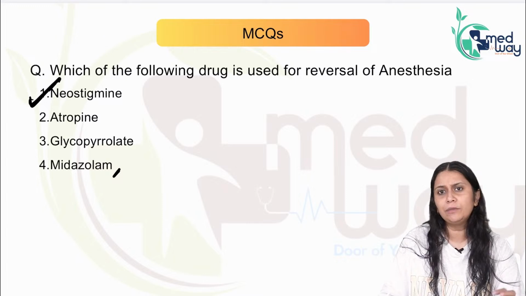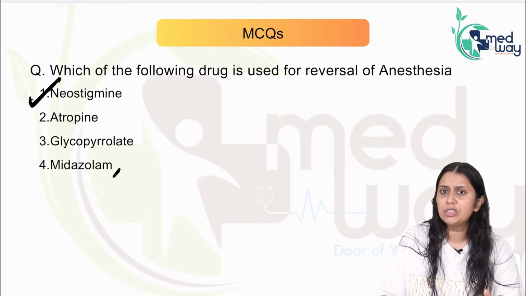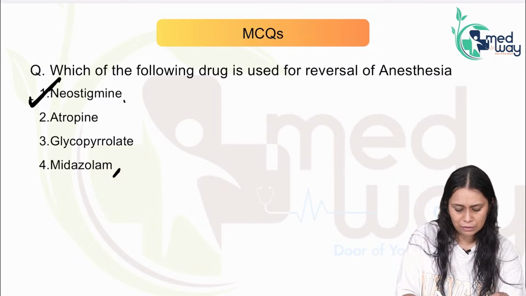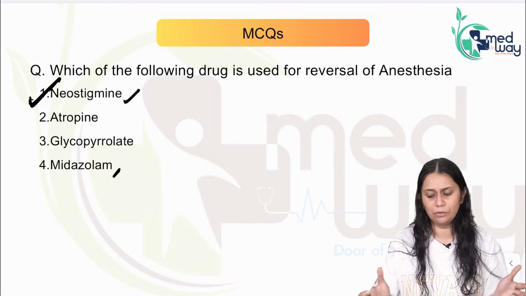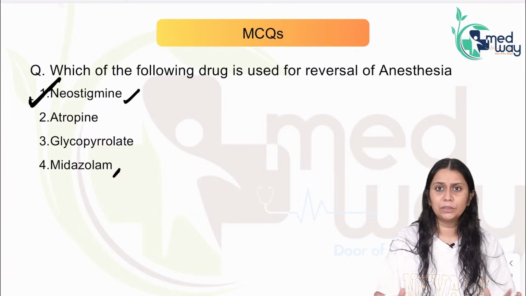Atropine or glycopyrrolate we use to counteract the muscarinic side effects of neostigmine. They do not help in reversing. The drug which helps us in reversing anesthesia is neostigmine. So the answer has to be neostigmine. This was my 7th question. So these were the questions which came in anesthesia.